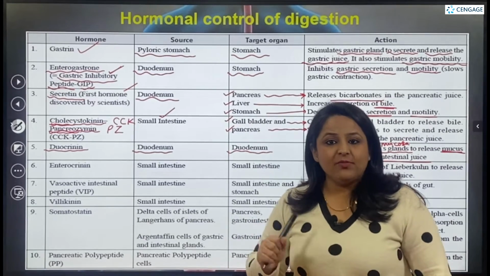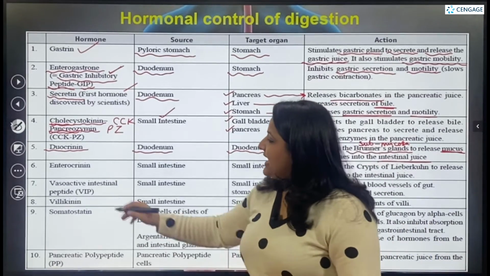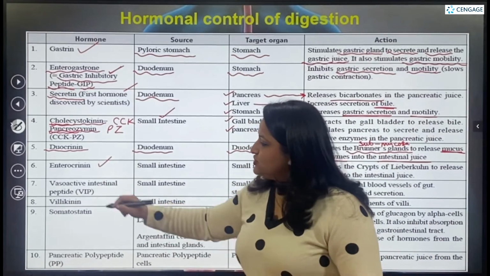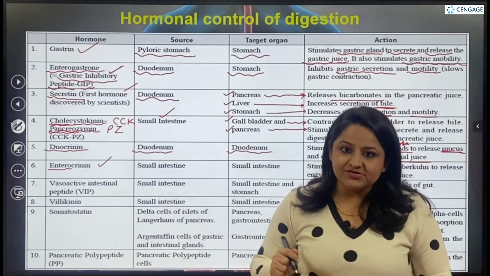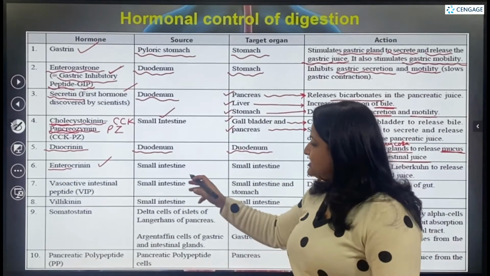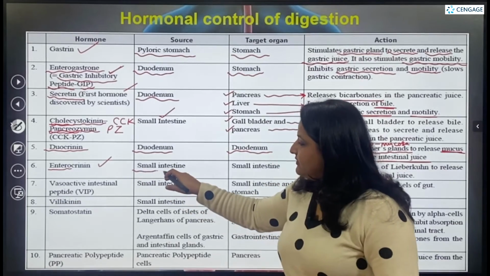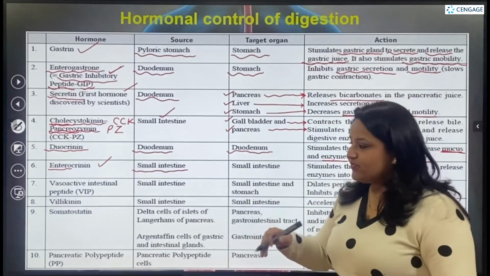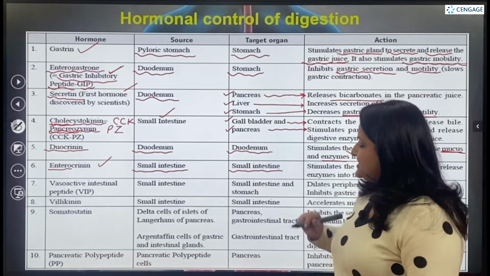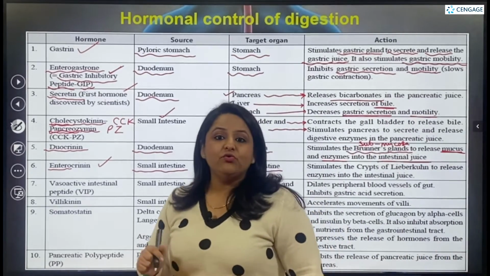Now let's talk about another hormone, that is enterocrinin. The word entero here stands for the small intestine. This hormone is released from the small intestine and it targets the small intestine itself. What is it going to do over here?